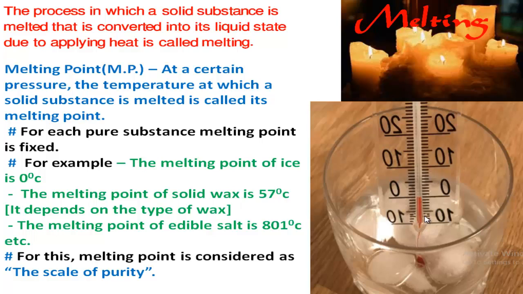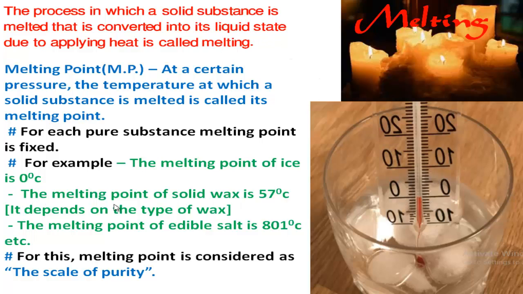It starts to melt at 0 degree centigrade. It is melted at 0 degree centigrade. So the melting point of ice is 0 degree centigrade. That means at 0 degree centigrade temperature, solid ice starts to melt, that is converted into its liquid state.